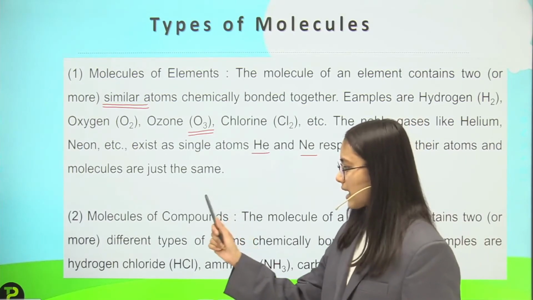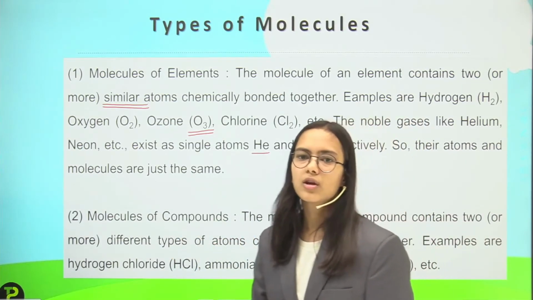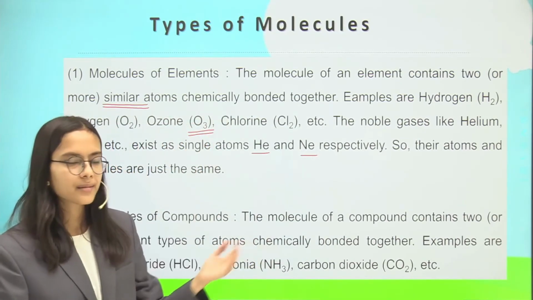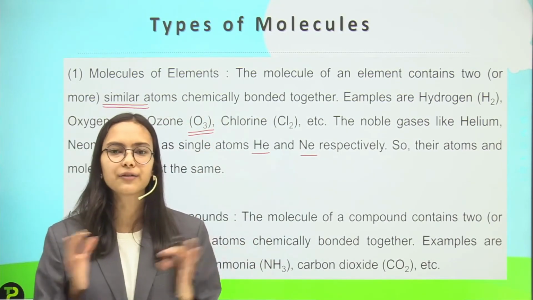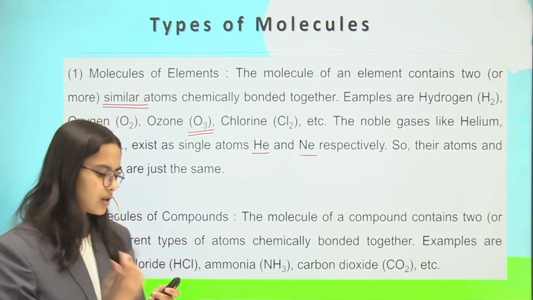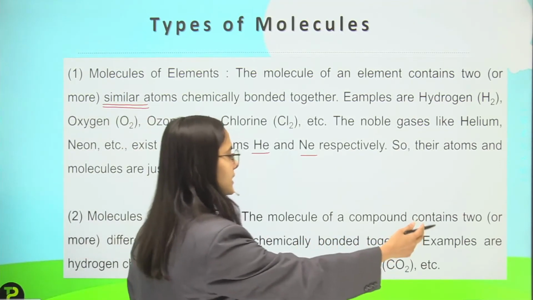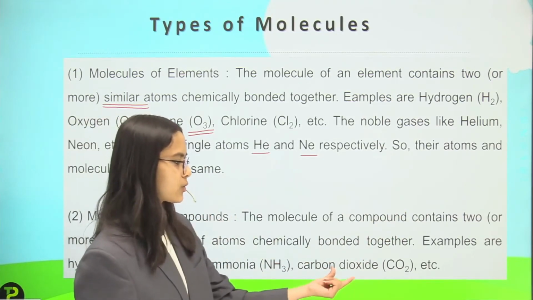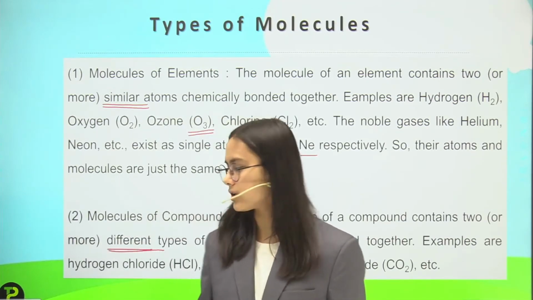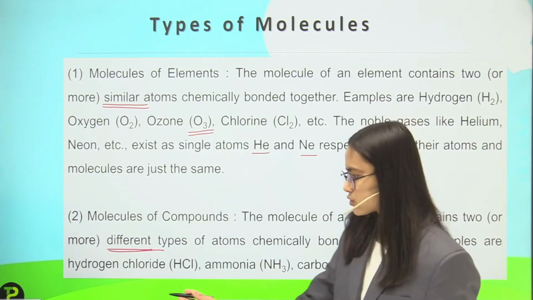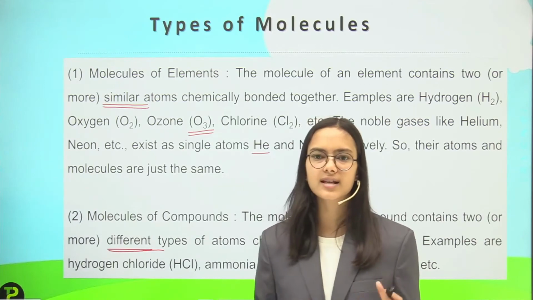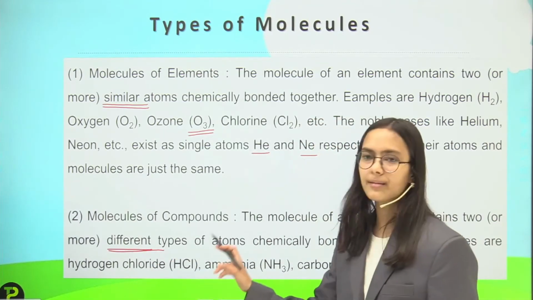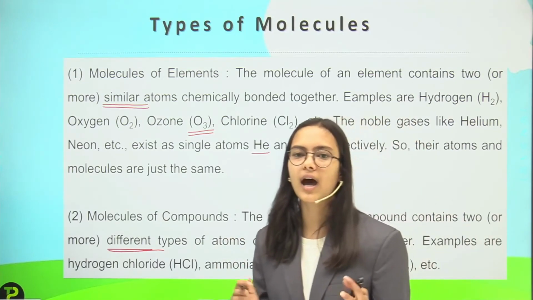Okay. And then talking about molecules of compounds. You can just imagine what it is. It is the opposite of elements, that is, they will have different kinds of atoms together. A molecule of a compound contains two or more different types of atoms chemically bonded together. For example, I can take water or hydrogen chloride, that is HCl. We have discussed it is a strong acid. It has a hydrogen atom and a chlorine atom, and they both are different.